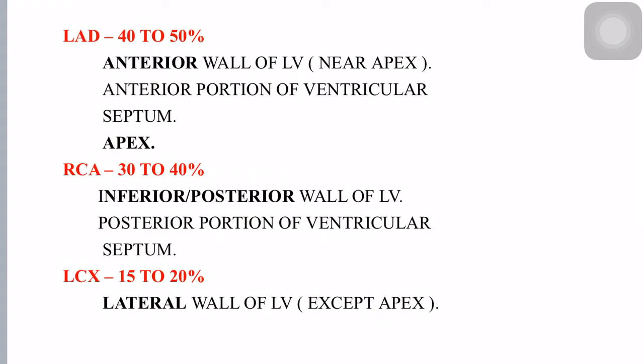Whereas in case of right coronary artery pathology, which contributes to 30 to 40% of myocardial infarction, inferior and the posterior wall of left ventricle and posterior portion of left ventricular septum will be involved. Whereas in case of left circumflex, which contributes to 10 to 20% of myocardial infarction, lateral wall of left ventricle except apex will show changes of myocardial infarction.